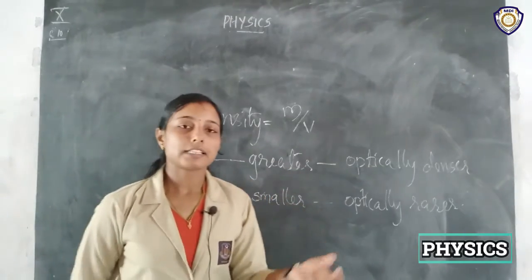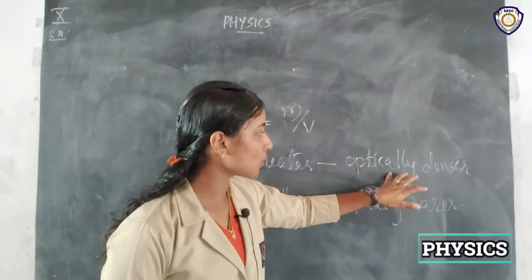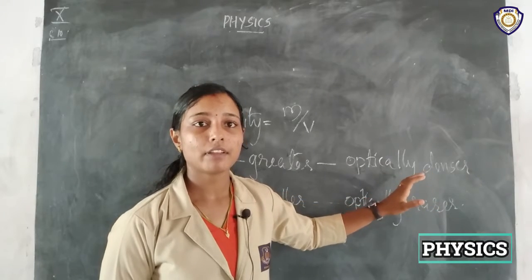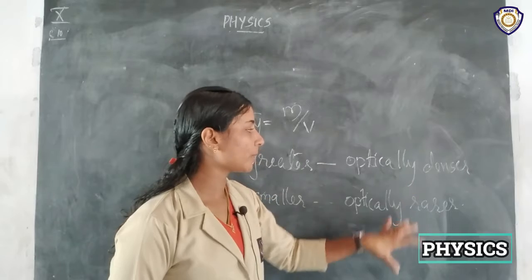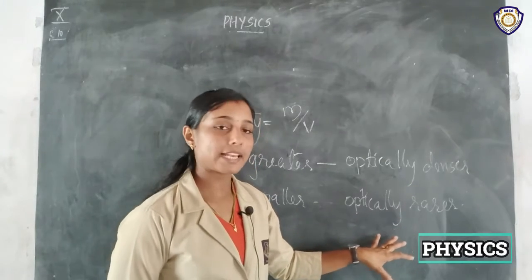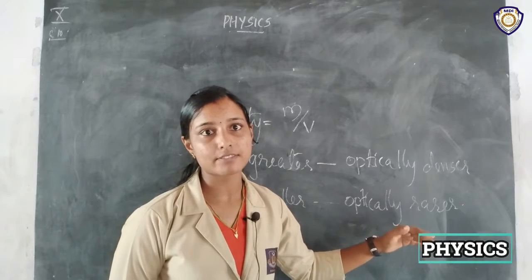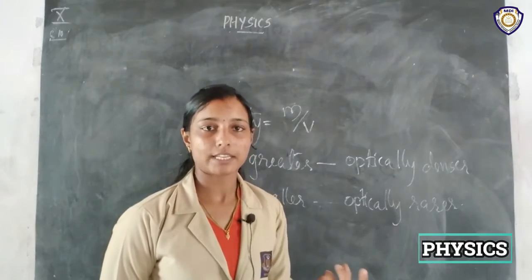Okay, and light travels through an optically denser medium with slow speed. That means while comparing these two media, in the optically rarer medium light travels with higher speed than in the optically denser medium.